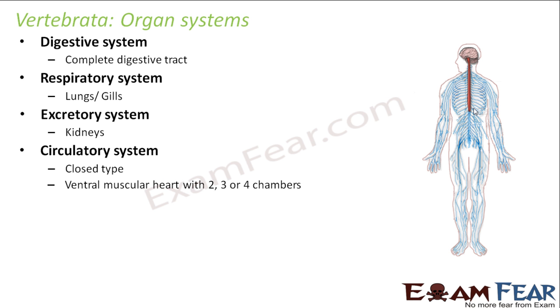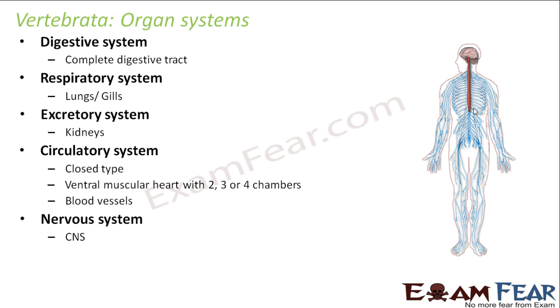A ventral muscular heart is present with 2, 3 or 4 chambers. Each of these chambers has a specific purpose, which altogether helps in the pumping mechanism of the heart. I don't think I need to talk about that because we have spoken about the circulatory system in class 10th, and discussed the structure of the heart in detail. Human beings have a heart with 4 chambers. In fishes the heart has 2 chambers, so that way it differs. But everywhere we have a ventral muscular heart. Blood vessels carry the blood from the heart to different body parts as well as from different body parts to the heart.